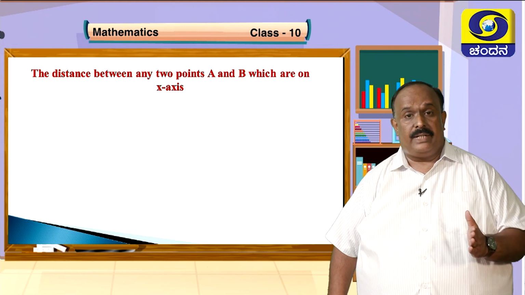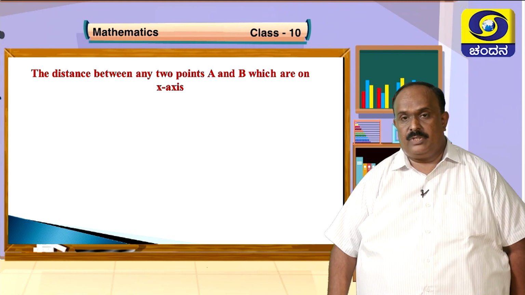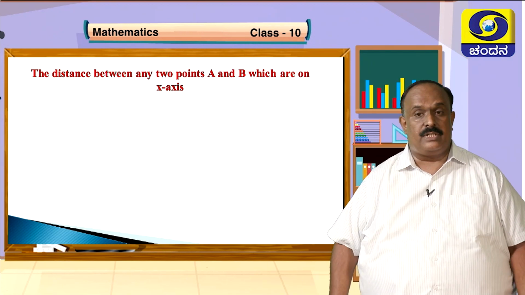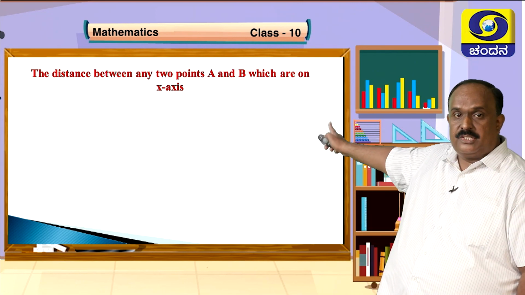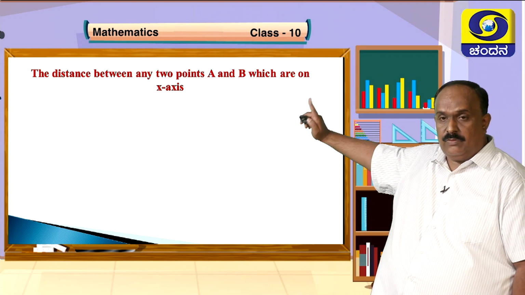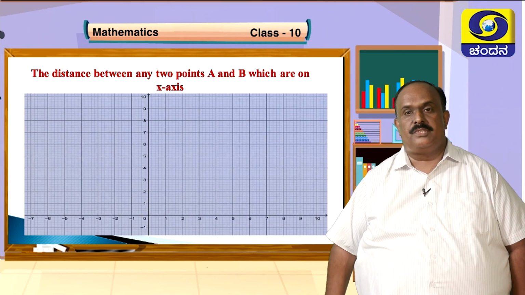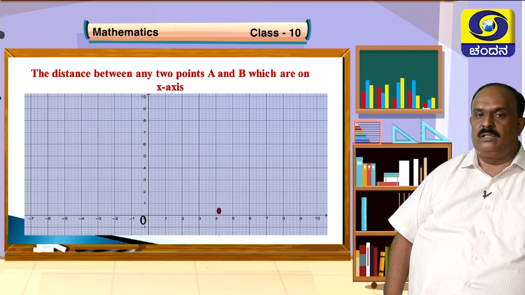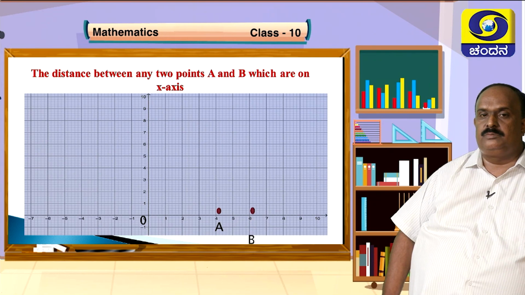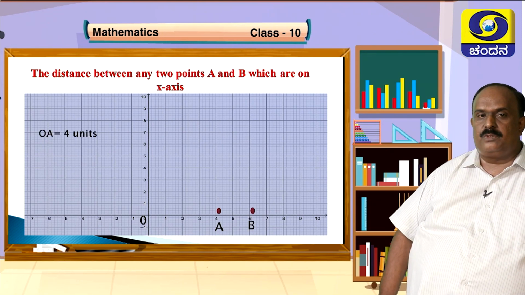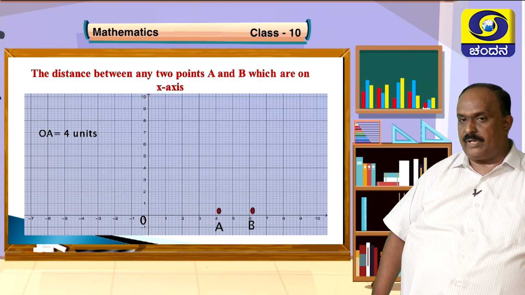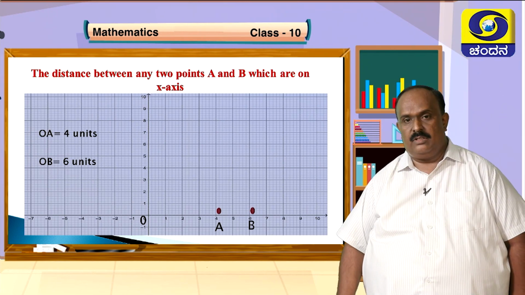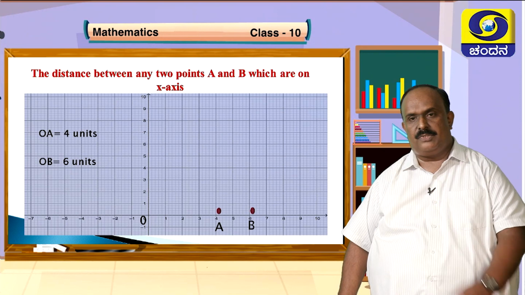Now, how do we find the distance between any two points on the x-axis, that is, on the horizontal line? The next topic of discussion is how to find the distance between two points A and B which are on the x-axis. This is the coordinate plane: origin, point A and point B. OA is 4 units away from the y-axis, and OB is 6 units away, so the coordinates are A (4, 0) and B (6, 0).